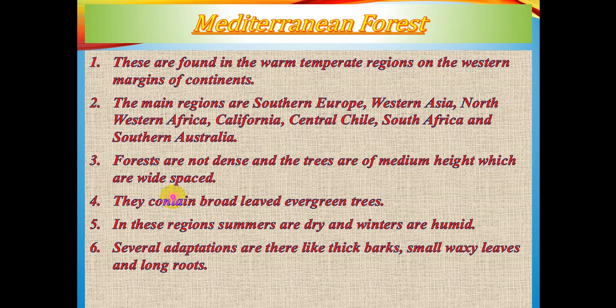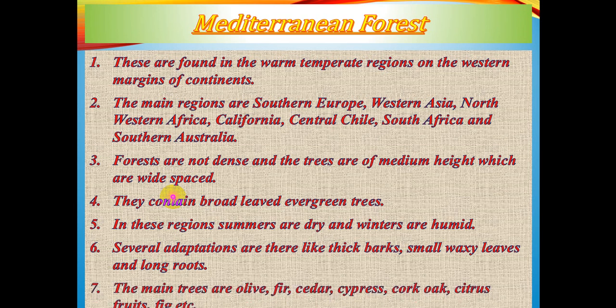But how to keep the moisture till the dry season during the summer season when the temperature is high? So their barks are thick and they are having small waxy leaves. Now when there are small waxy leaves, that means the rate of transpiration will be less, and they are deep rooted, with long roots, so that they can acquire the moisture from the lower horizons of the soil.